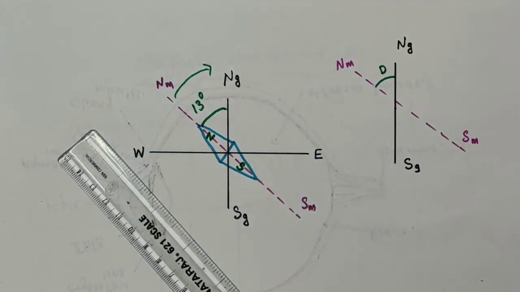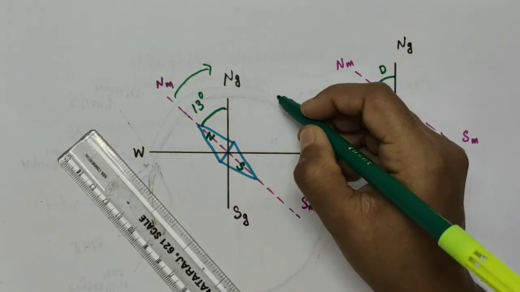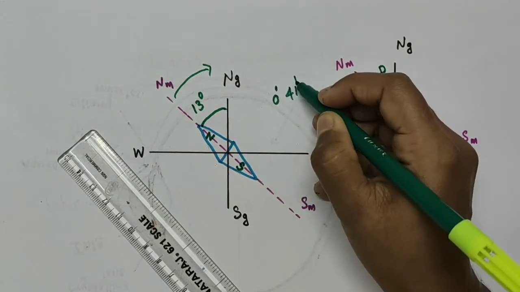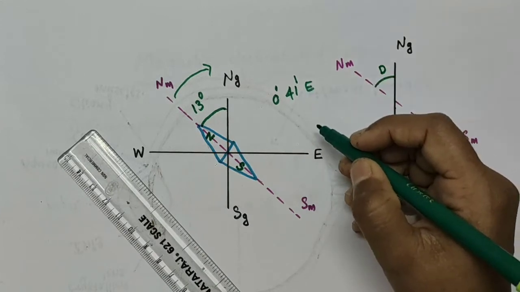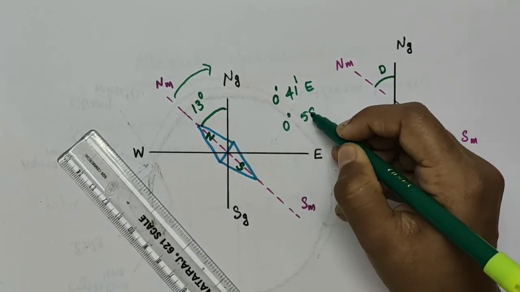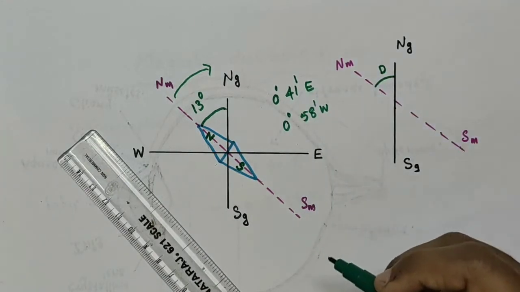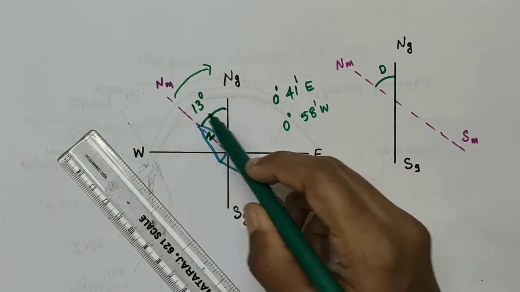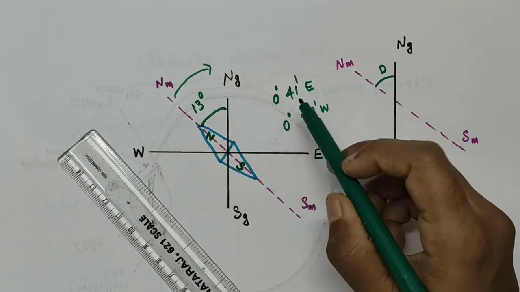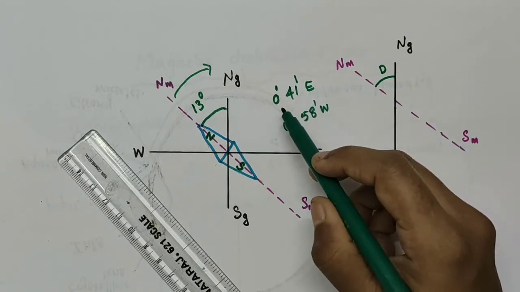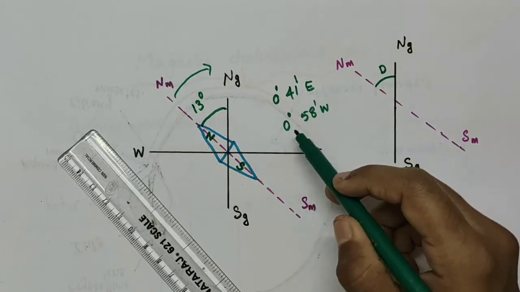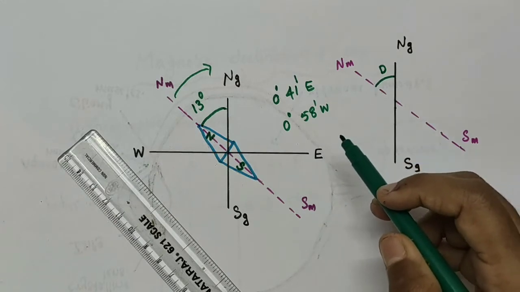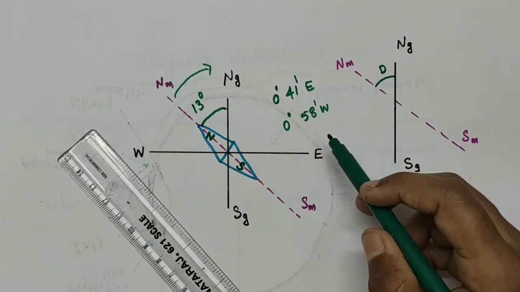Okay, and since the declination in India is small, that is 0 degree 41 minute east at Delhi and 0 degree 58 minute west at Mumbai. That is, this declination is very small. Here it is 13 degree, but at Delhi and Mumbai, it is 0 degree 41 minute east and 0 degree 58 minute west respectively.